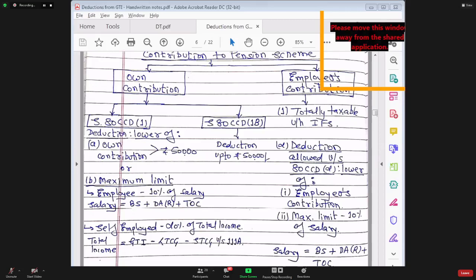Now, let me ask you one simple question. Employer has paid life insurance premium of employee. That life insurance premium is added to employee's income. Can employee claim deduction for that under section 80C?